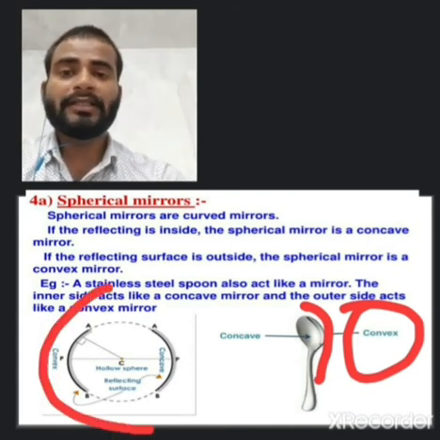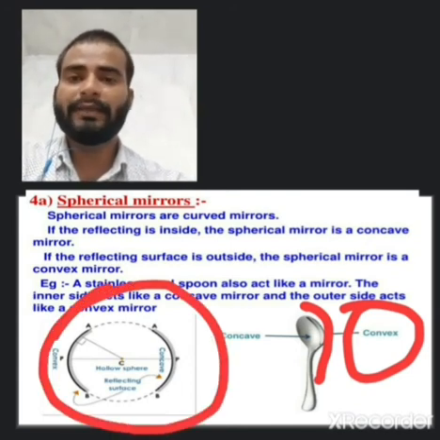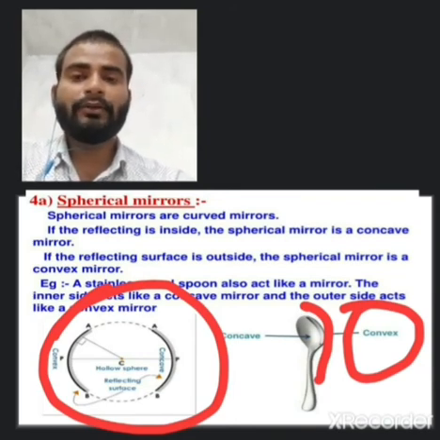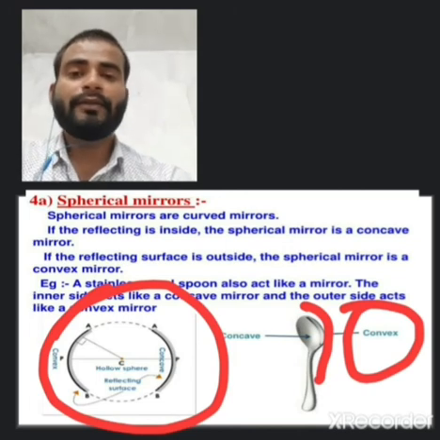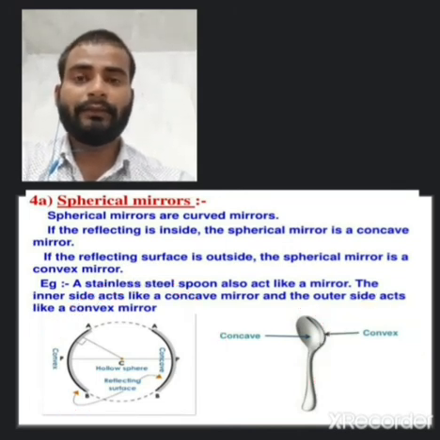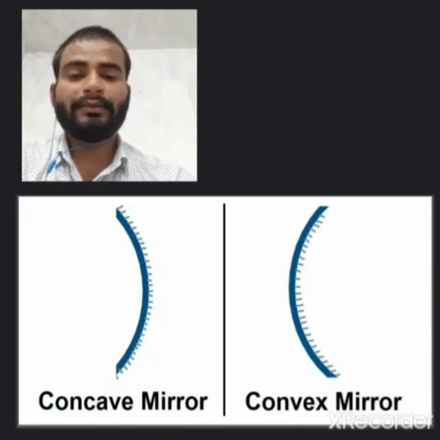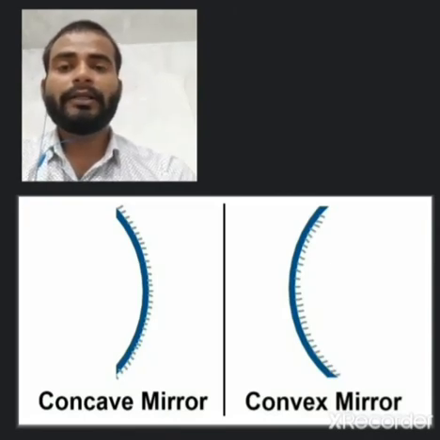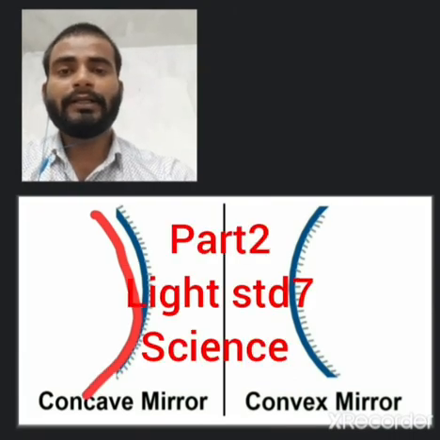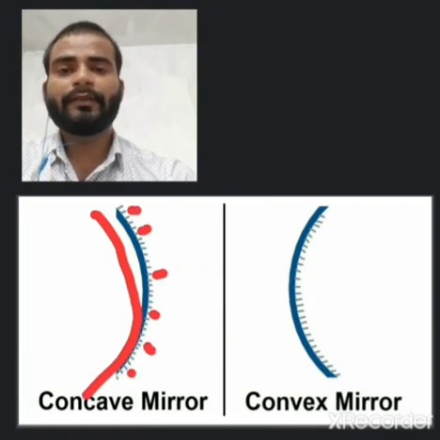These are parts of a hollow sphere, and both mirrors, concave and convex, are parts of spherical mirrors. This is very easy to understand. Here in this picture we can see concave. Concave means the reflecting surface is inside and the outside is the polished surface.